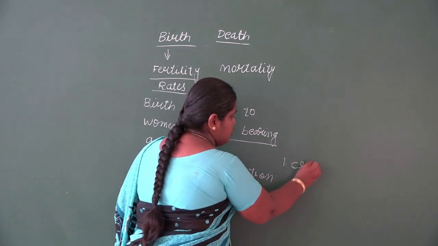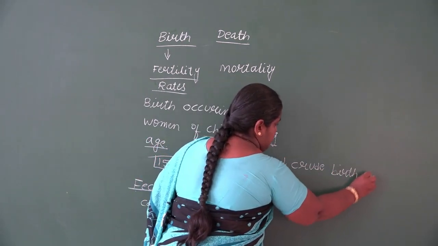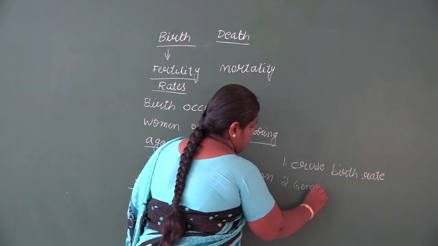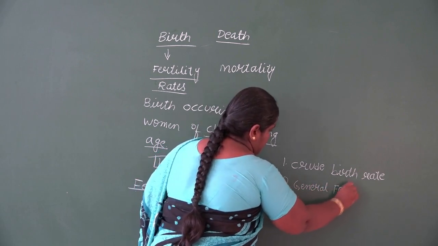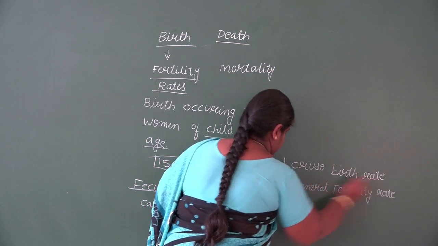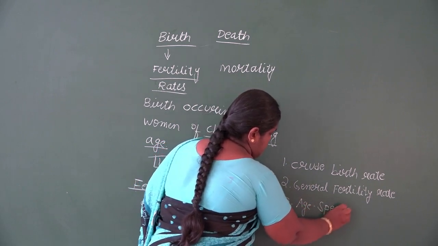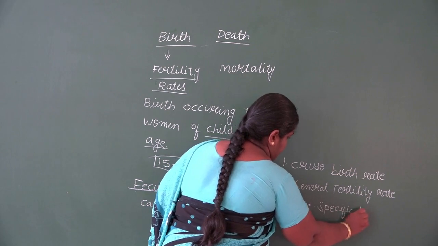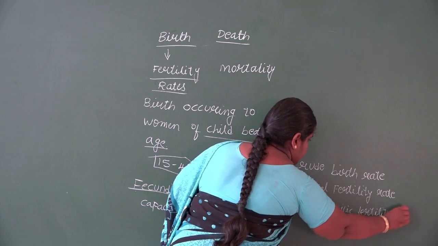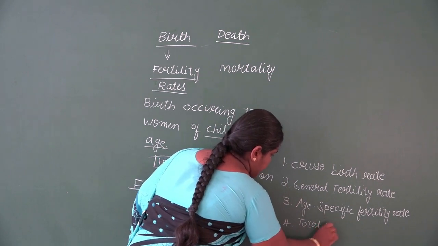One is the crude birth rate, the second one is the general fertility rate, next the age specific fertility rate, then the last one, the total fertility rate.